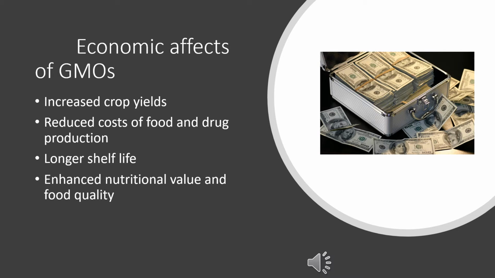We can also have increased crop yields, and if farmers are able to grow more crops, then that's more food for everyone, and it's also more money in their pockets. Also, there are enhanced nutritional values and even a higher quality of food, and food that's a higher quality can be sold for more money.